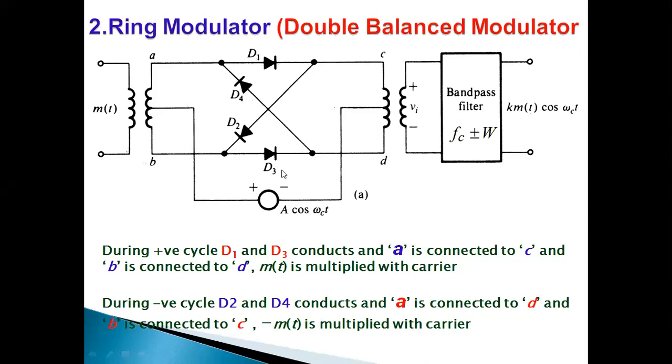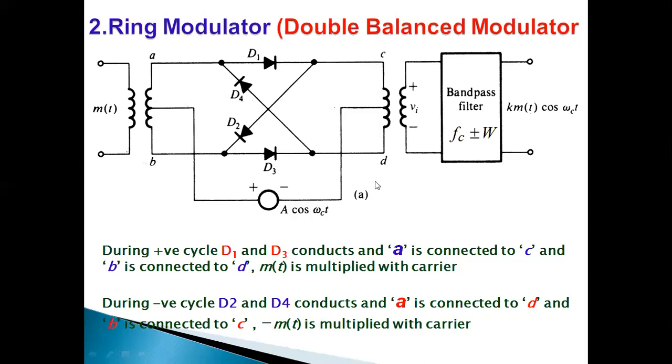Diodes D1 and D3 are the outer diodes, and D2 and D4 are the inner diodes. During a positive cycle, the outer diodes, D1 and D3, are forward biased. Then A is directly connected to C. Previously I was saying A to B.